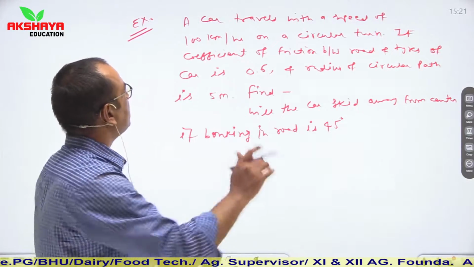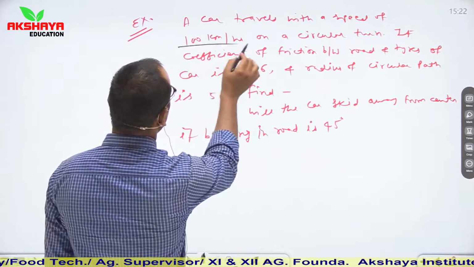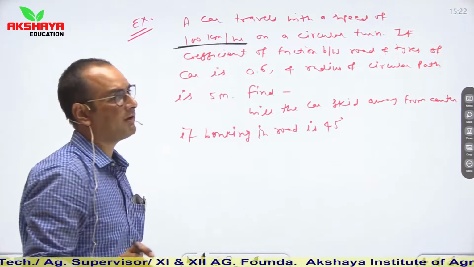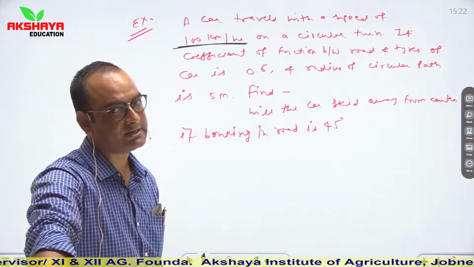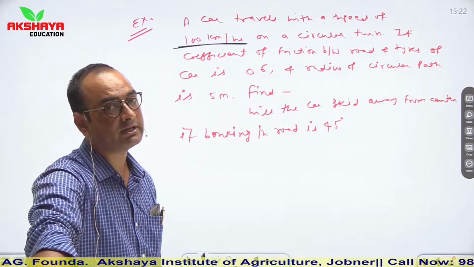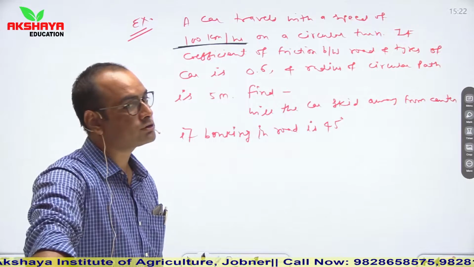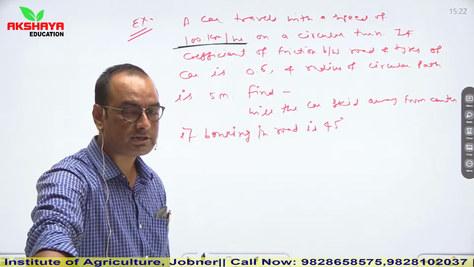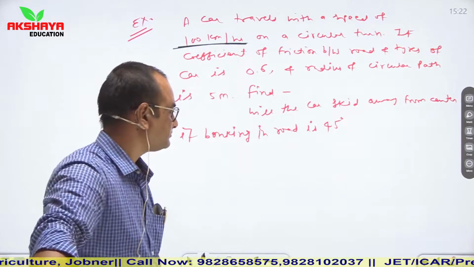So you are given the speed of the car. Children, see, in the question the speed of the car is given: the car is traveling with a speed of 100 kilometer per hour. And we are given some parameters of that circular turn, like the coefficient of friction between the tires of the car and the road, and we are also given banking in the road which is 45 degree, and the radius of that circular turn.